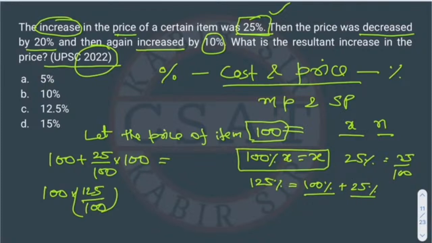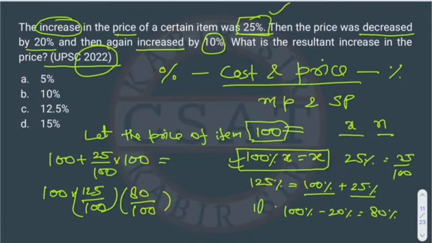Right. And then the price was decreased by 20%. So in percentage, if the price is getting reduced by 20%, as we discussed here, the 20% decrease can be written as 100% minus 20%. Right. So this will be 80%. So here we are writing 80% directly. Okay. And then the price got increased by 10%. So as we discussed here, we will write 110.